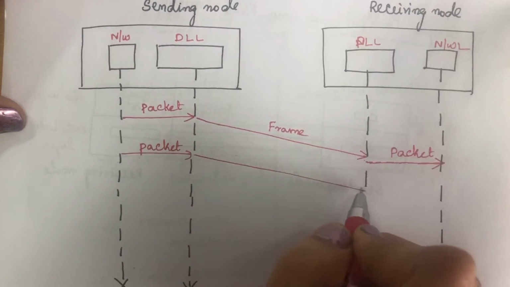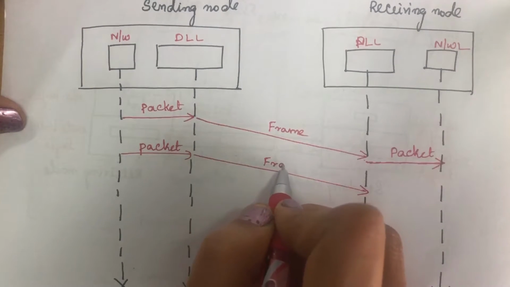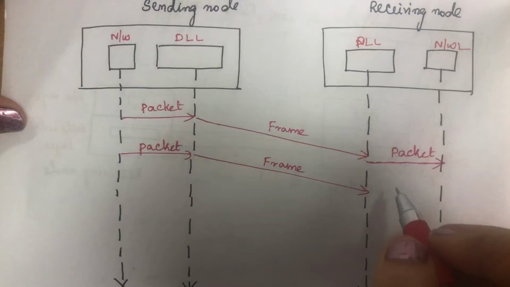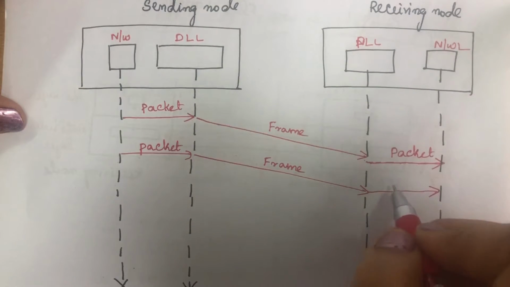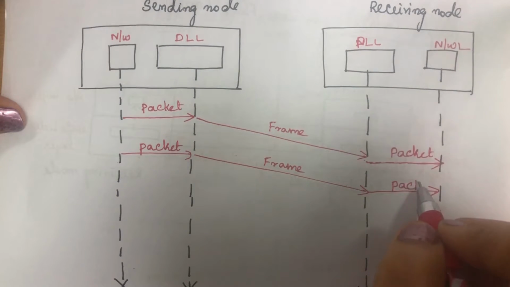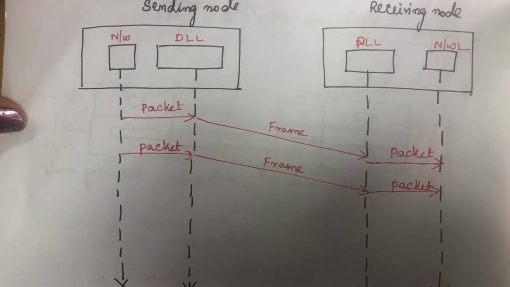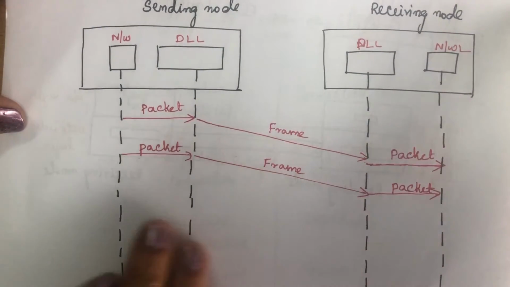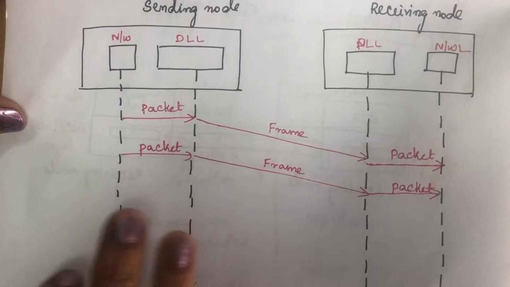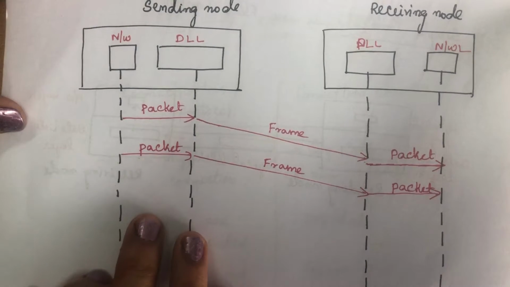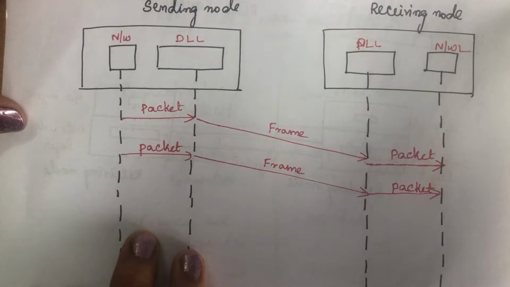Again it will encapsulate, it will make it into a frame, it will send it to the data link layer. Now the data link layer will decapsulate that frame and it will send the packet to the network layer. So this is a simple protocol where there is no error control and also there is no flow control that is used in the simple protocol.